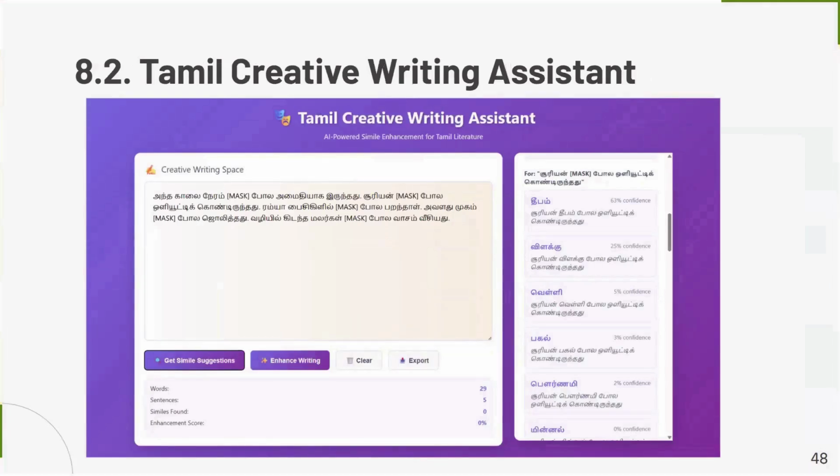We also built the Tamil Creative Writing Assistant, where users can write sentences and input masks to predict suitable vehicles, and our model also suggests places to insert similes and suggests different similes suitable for the sentences.